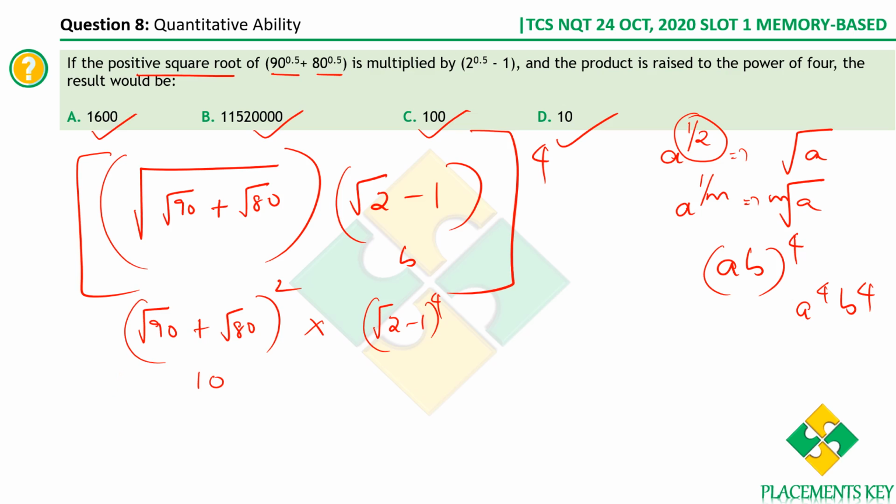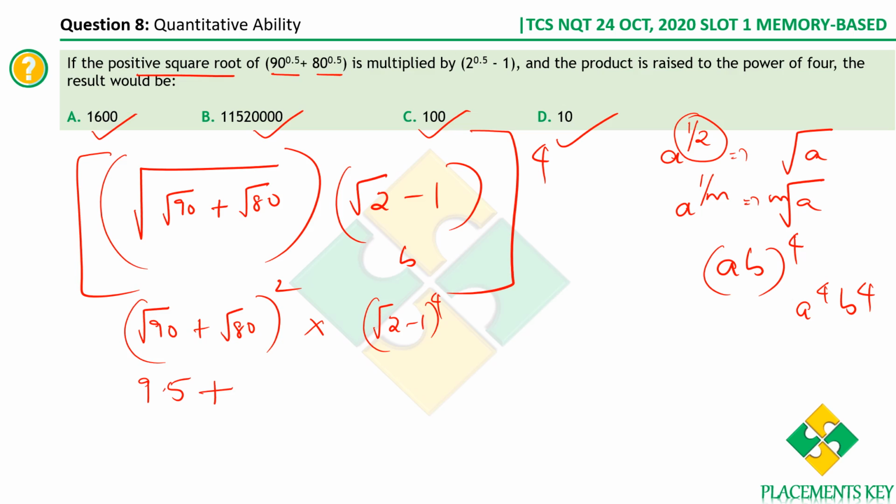This 90 is in between, exactly around between 81 and 100, so I'll assume the value to be 9.5. I'm not definitely saying that it is 9.5, I'm just approximating it because the values are far apart.